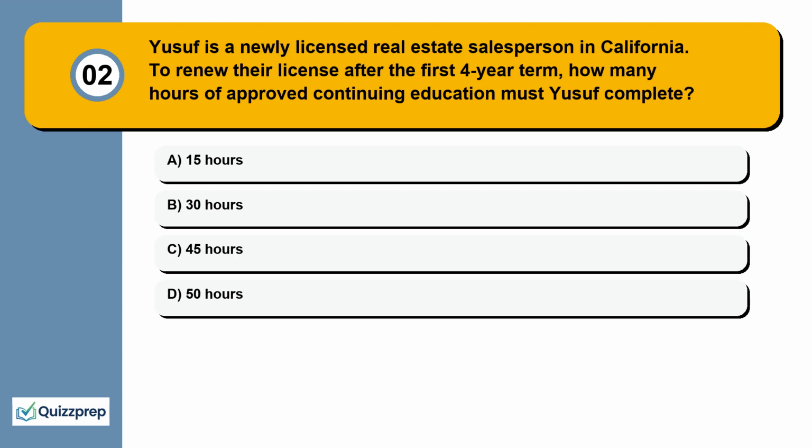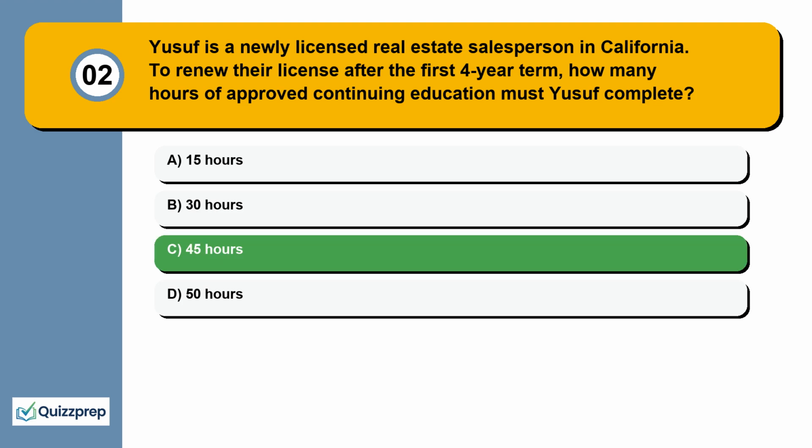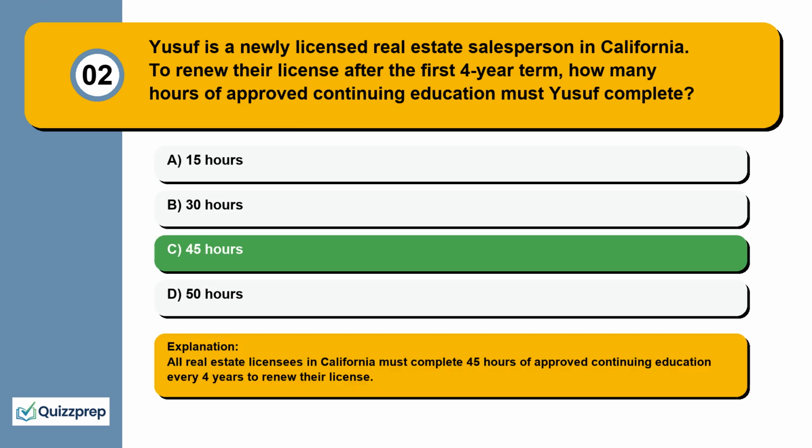Question 2. Yusuf is a newly licensed real estate salesperson in California. To renew their license after the first 4-year term, how many hours of approved continuing education must Yusuf complete? 15 hours, 30 hours, 45 hours, 50 hours. All real estate licensees in California must complete 45 hours of approved continuing education every 4 years to renew their license.